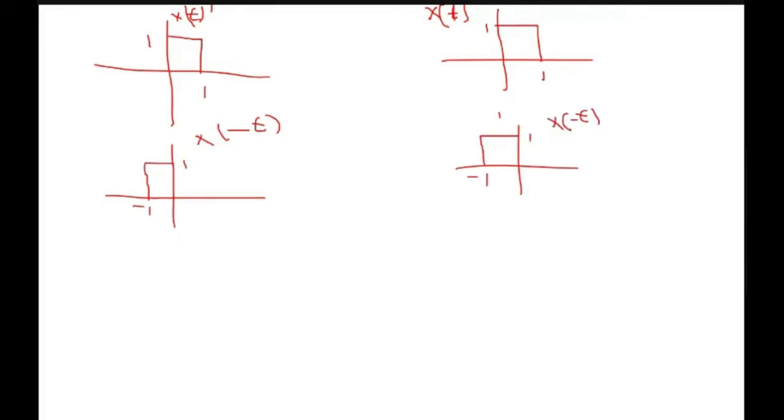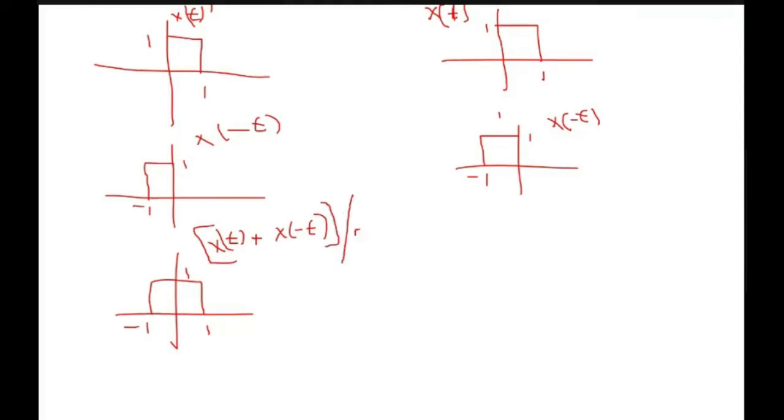For the even signal, it is [x(t) + x(-t)] divided by 2. So first we will go for x(t) plus x(-t). When we add these two signals, it will be something like this, and the amplitude is 1. So this is my x(t) plus x(-t). But the even signal is half of x(t) plus x(-t), so that is [x(t) + x(-t)] divided by 2. When we are dividing it by 2, we are changing the amplitude only. So this will be 1 by 2, and that will be my even part.